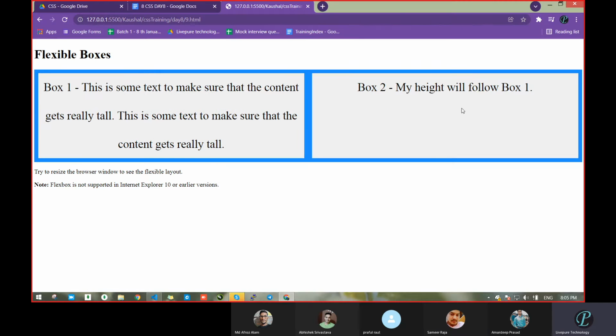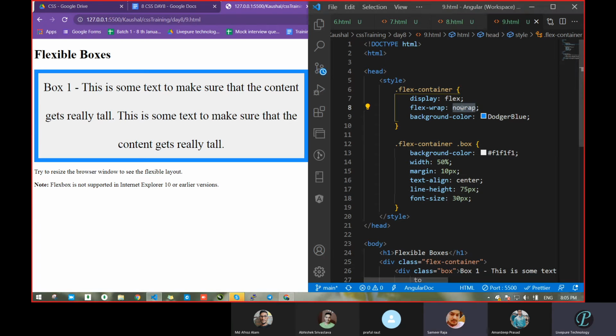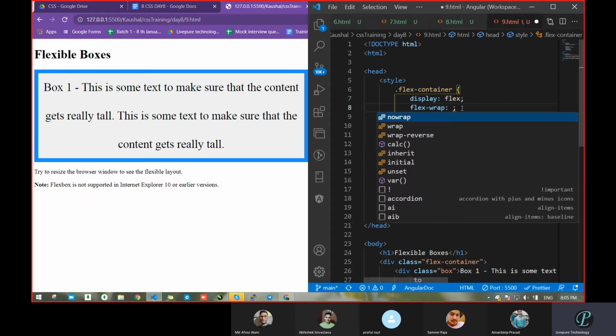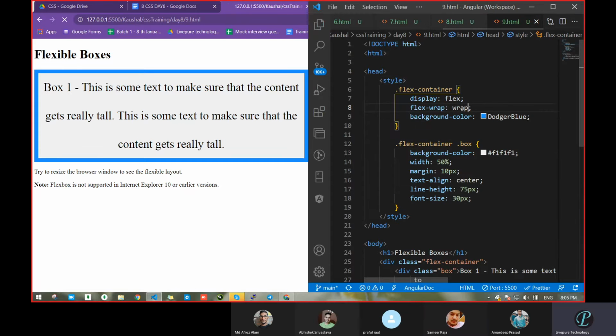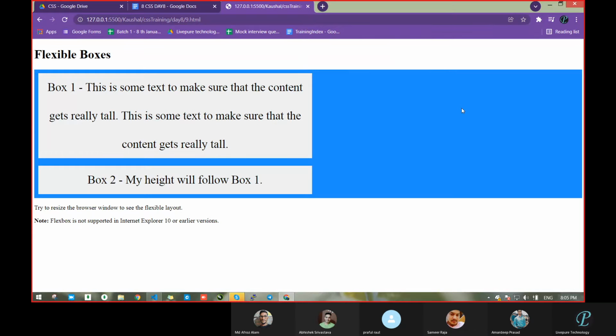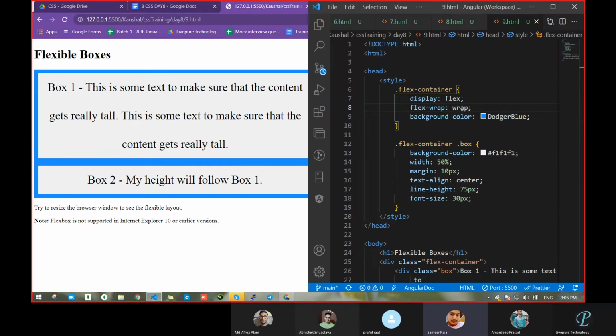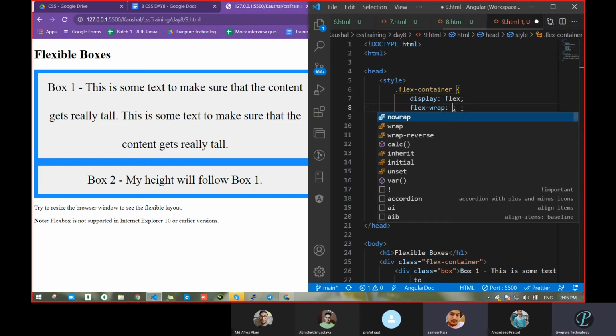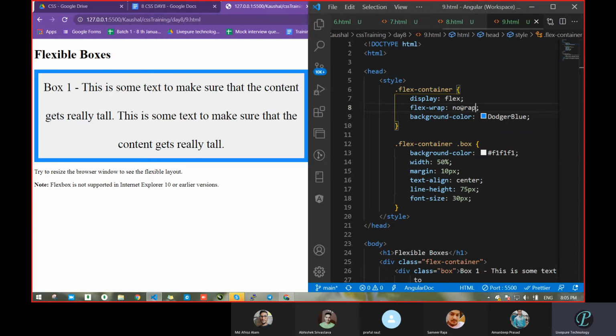Now see, you got this, and flex no wrap. Let's remove this. What is another property they have? Wrap and no wrap. Let's check this. With wrap also, what will it do? What happened? It came down. Correct or not? So what do you understand there? If you have to use flex, then which one do you have to follow? No wrap. Then you will get this.